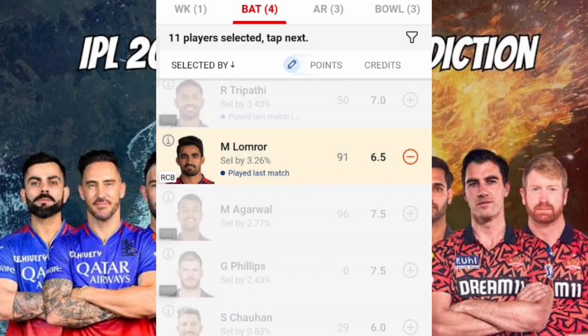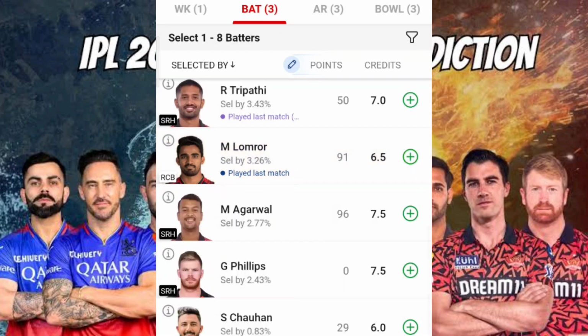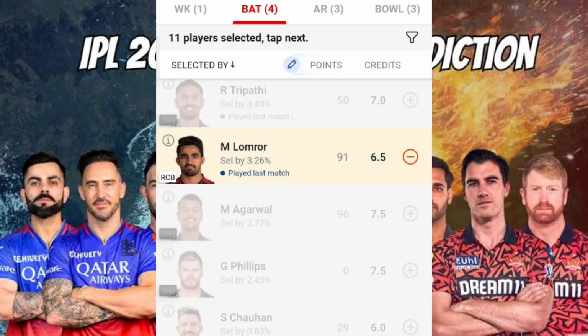If RCB loses their wickets very early, and I think in the middle order, Glenn Maxwell as well as Will Jacks, it is not 100% certain that they'll go for something very huge. If that doesn't happen with respect to the middle order, then I think Mahipal Lomror will get chances, and there are high chances that he will score some 20 to 30 runs. It will be in the death overs, near the death overs, and there are high chances that he'll go for a monstrous 3 to 26 or something like that. Okay, fine.